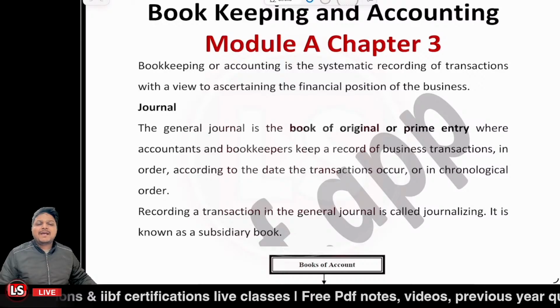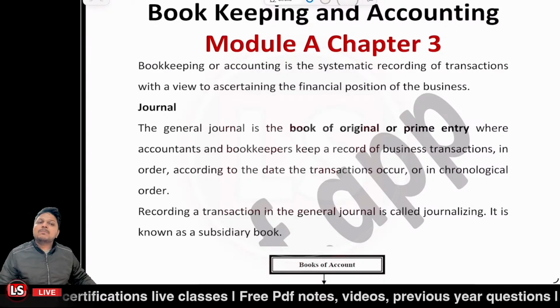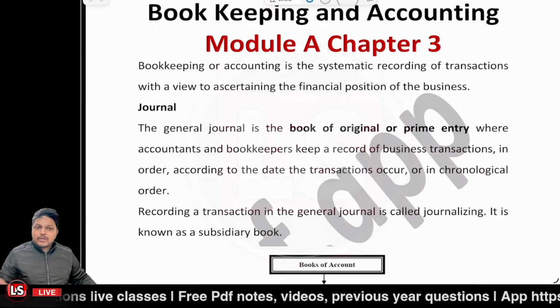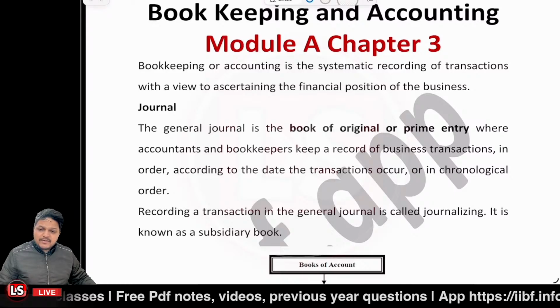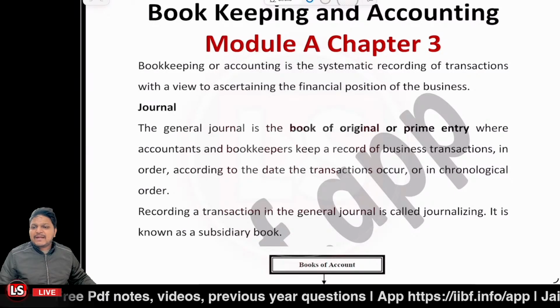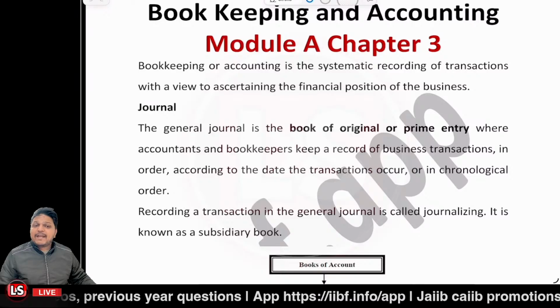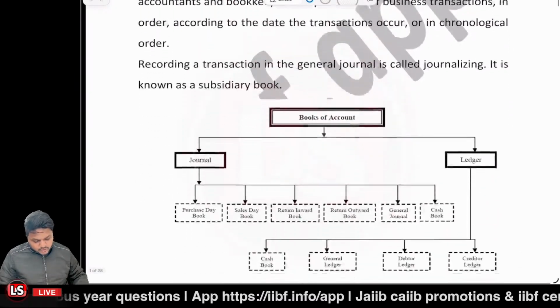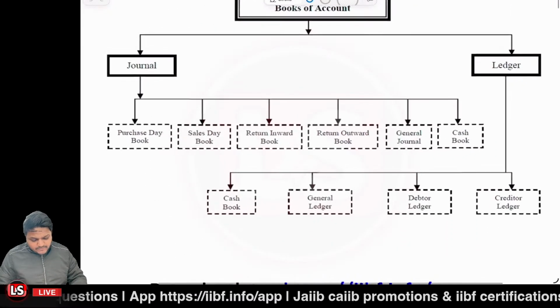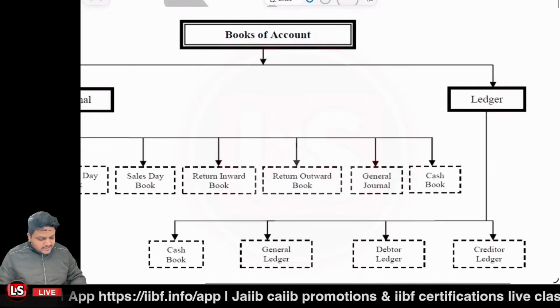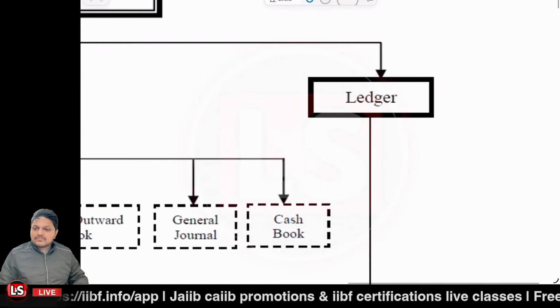But before that, let's learn more about the books. The book which is related to the original entry or the primary entry or prime entry is said to be the journal, right? A very basic book, we can say. So here is the detail of the books. On one side we are having the journal, and on the other side we are having the ledger, right?